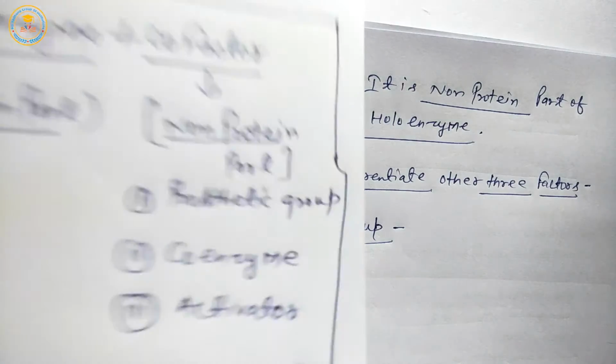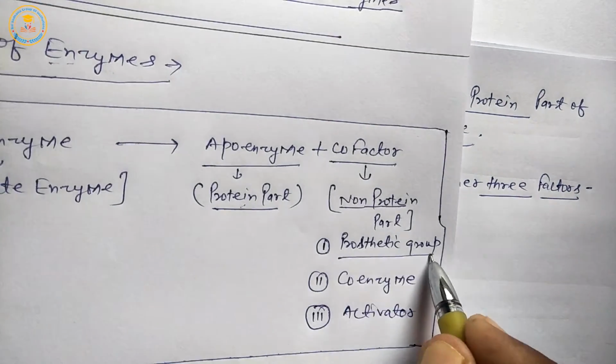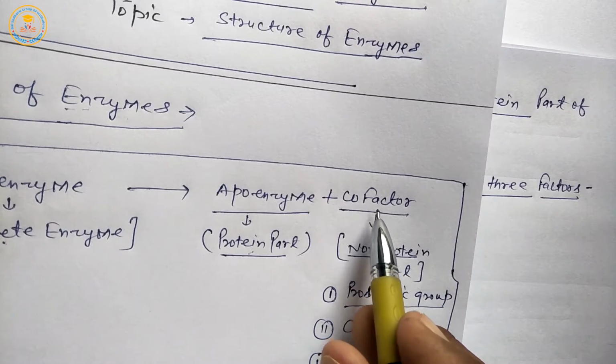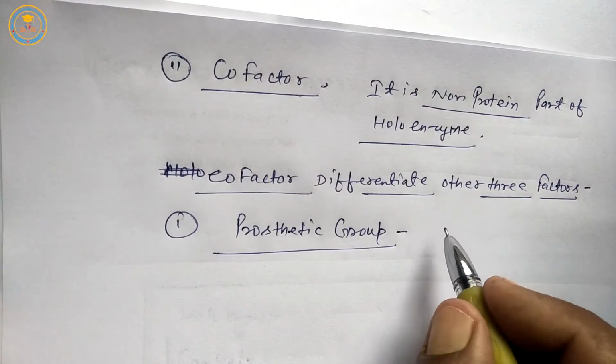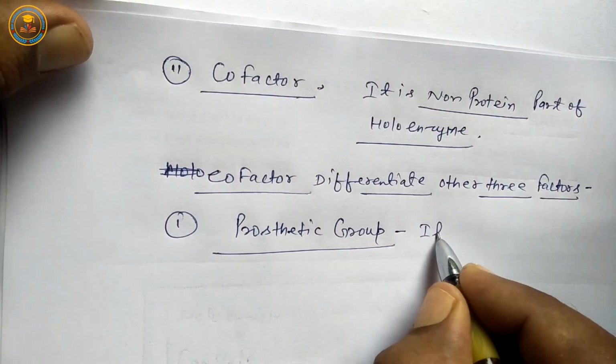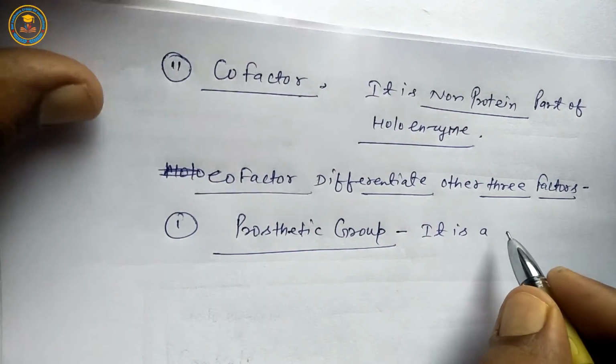Students, prosthetic group is a part of cofactor. Cofactor is the non-protein part of holoenzyme.